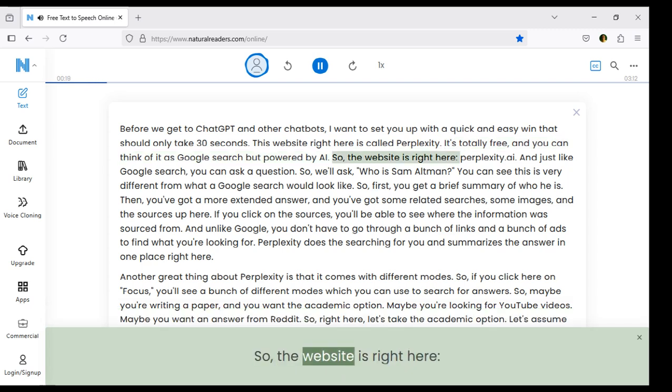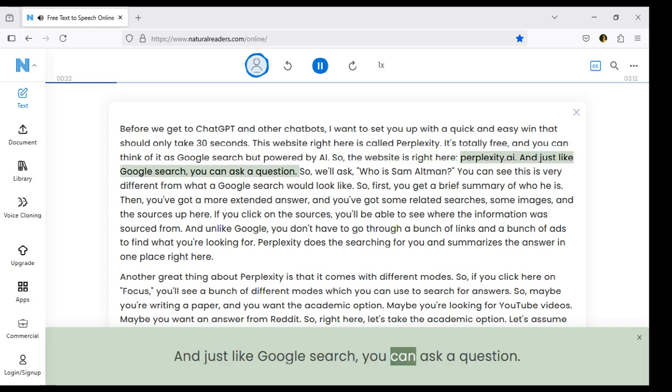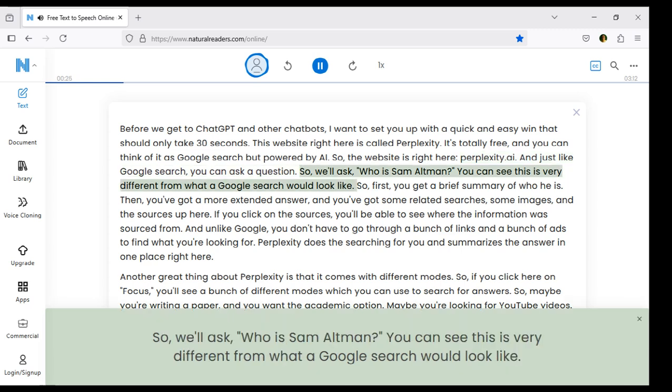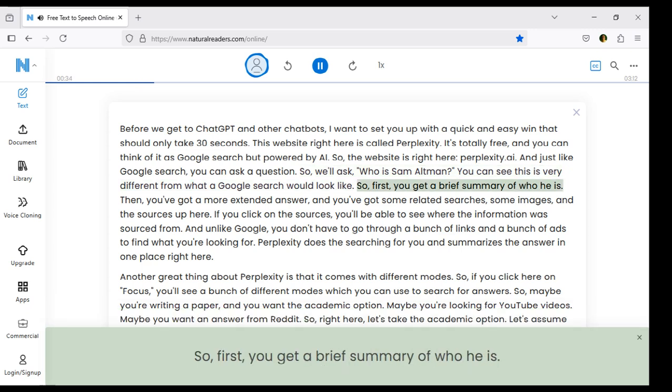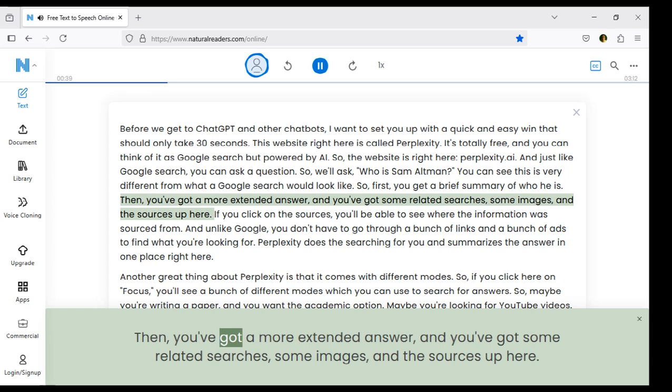So, the website is right here. And just like Google search, you can ask a question. So, we'll ask, who is Sam Altman? You can see this is very different from what a Google search would look like. First, you get a brief summary of who he is. Then, you've got a more extended answer, and you've got some related searches, some images, and the sources up here.